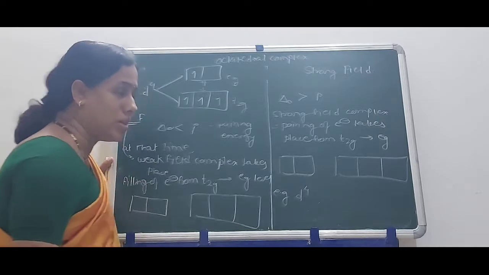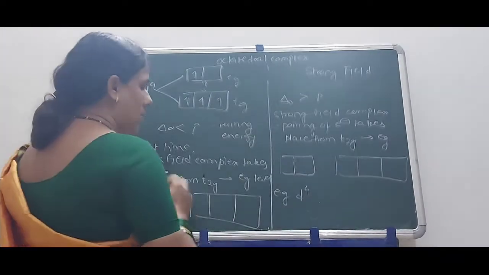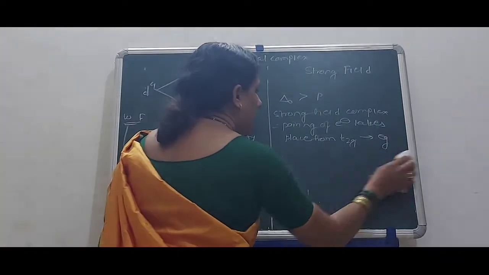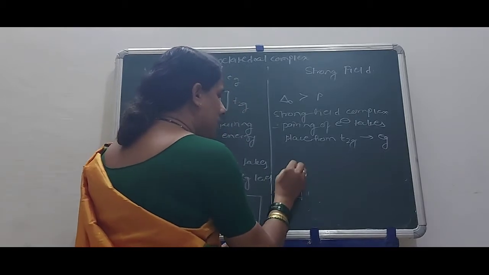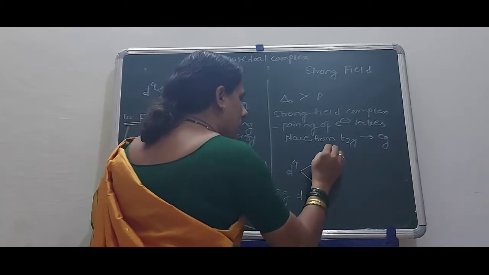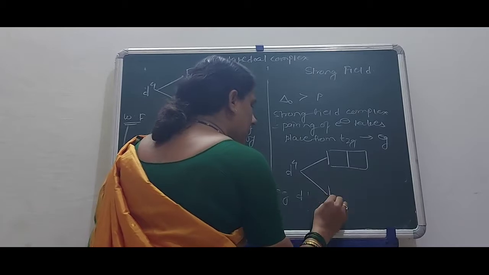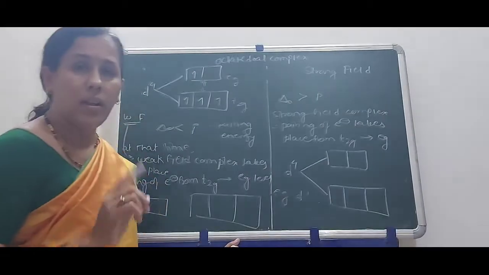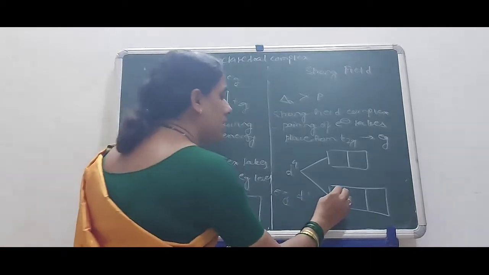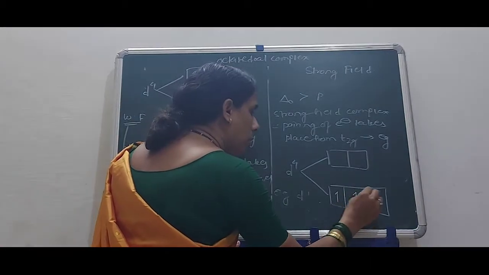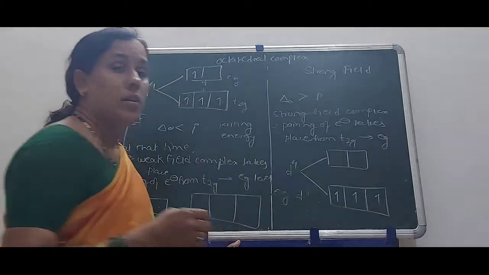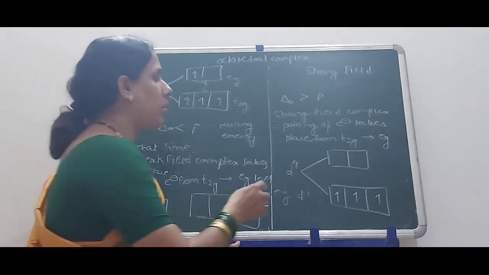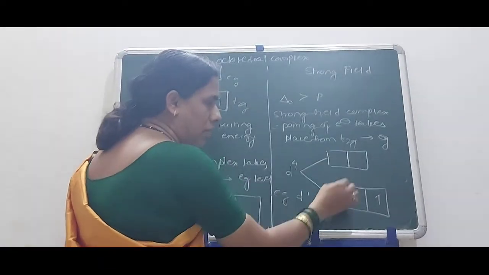Now, in the d4 strong field complex, here this is an Eg and this is a T2G. How can the electrons enter? First 1, 2, 3 here. Now does the fourth and last electron come to this orbital or this orbital?